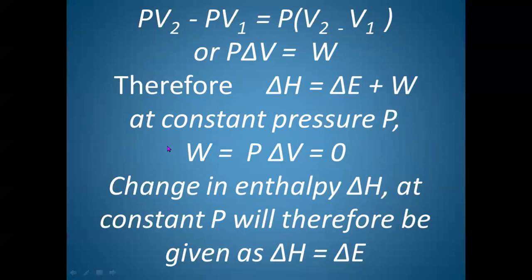But if we keep the pressure constant, there will be no increase or decrease in volume. So change in volume, that is delta V, will be 0. As a result, product P delta V will be 0. And we can say no work is done, or W is equal to 0. Now when W is equal to 0, delta H will become equal to delta E.